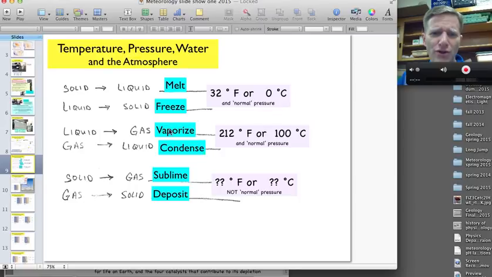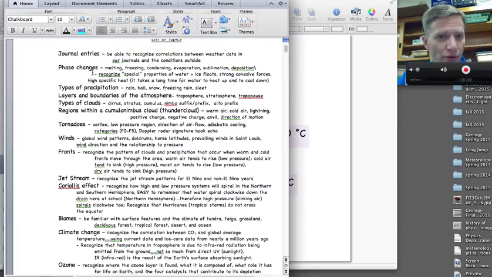Now what's interesting though is you can evaporate water without having to boil it. It doesn't have to be 212 degrees outside for there to be moisture or vapor, I should say. So we'll look at that. That means the pressure affects the phase of the water as well. And then the weird ones, if you remember our dry ice, it sublimes. And then the opposite of sublimation is deposition or depositing. And that's a hail. I mean, you think of water vapor dropping out of the sky, water vapor depositing, that's hail. So, yeah, okay. So be familiar with those phase changes.